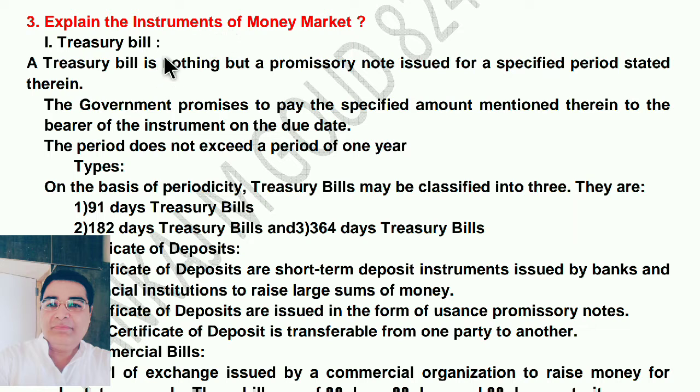Treasury bill. A treasury bill is nothing but a promissory note issued for a specified period stated therein. The government promises to pay the specified amount mentioned therein to the bearer of the instrument on the due date. The period does not exceed 1 year. There are types of treasury bills. Already we discussed 91 days, 182 days and 364 days treasury bills are there.